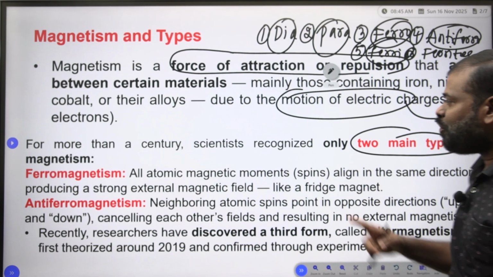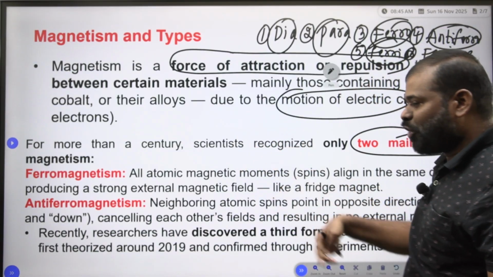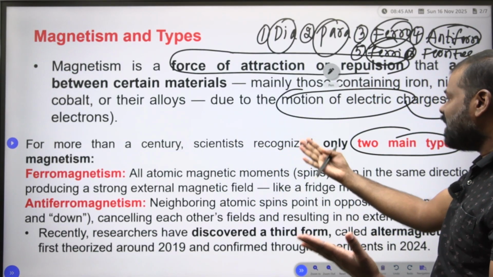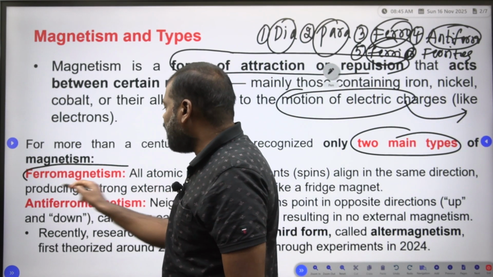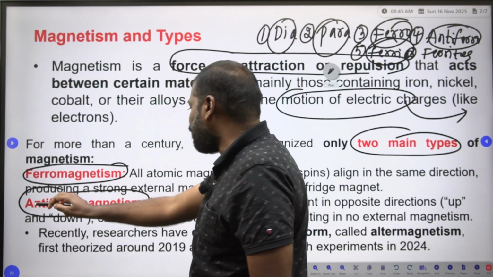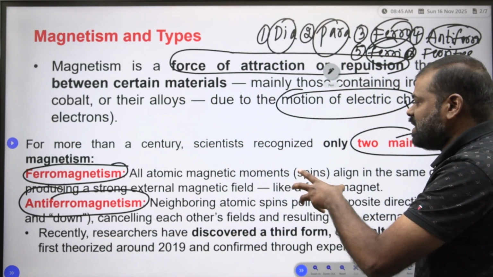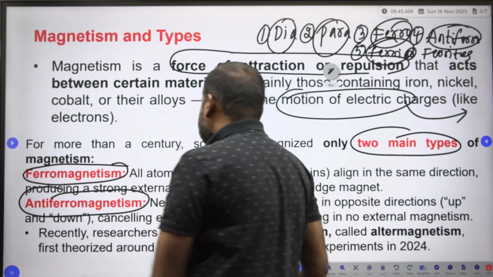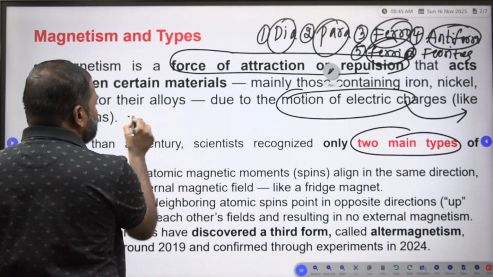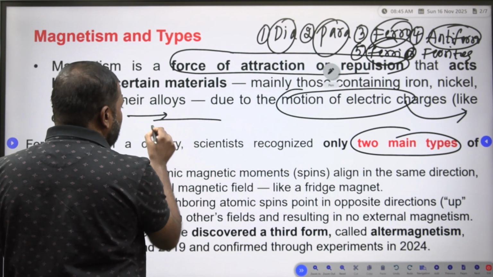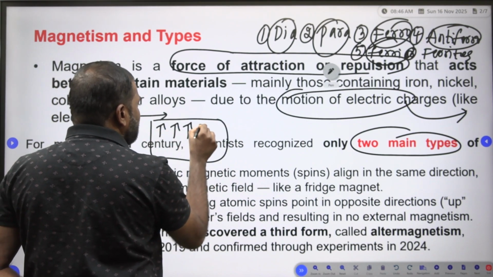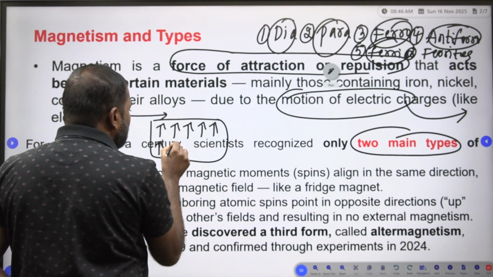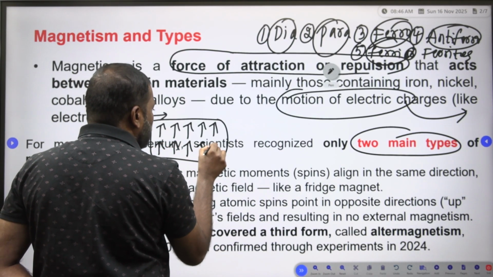For more than a century, for more than 100 years, scientists recognized only two main types of magnetism. One is ferromagnetism, another one is antiferromagnetism. These are the two main types. What is ferromagnetism? Suppose you apply a magnetic field to the magnetic material: all the dipoles orient in the magnetic field direction, all the spins are up.